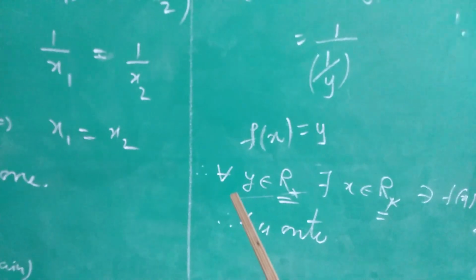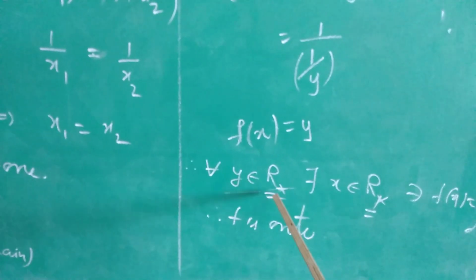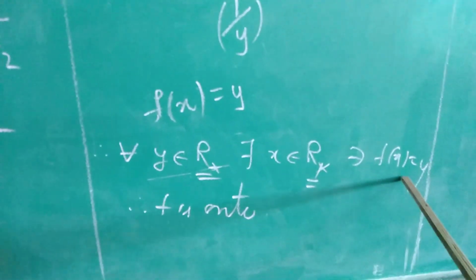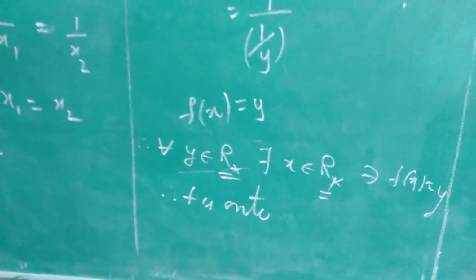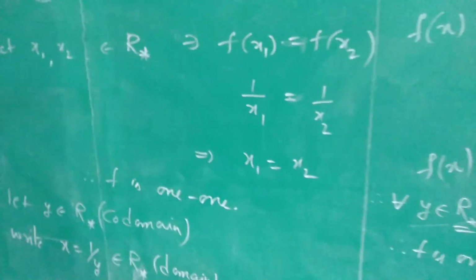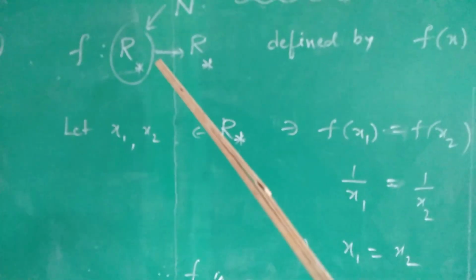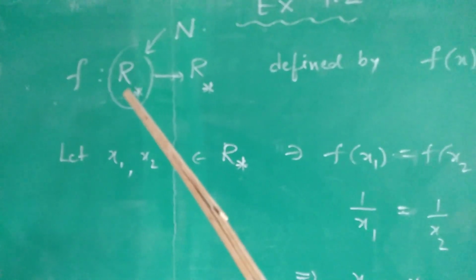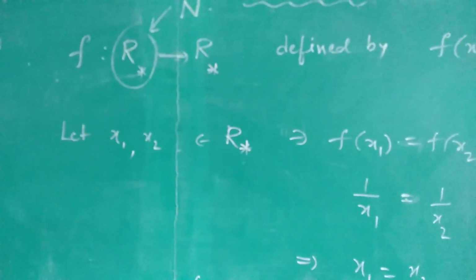So, what we have proved: for all y belonging to R star, the codomain, there exists some x belonging to R star, the domain, such that f of x equals y. Therefore, f is onto. In this same problem, the question has been asked whether the function remains 1-1 and onto if we change the domain from R star to the natural numbers.